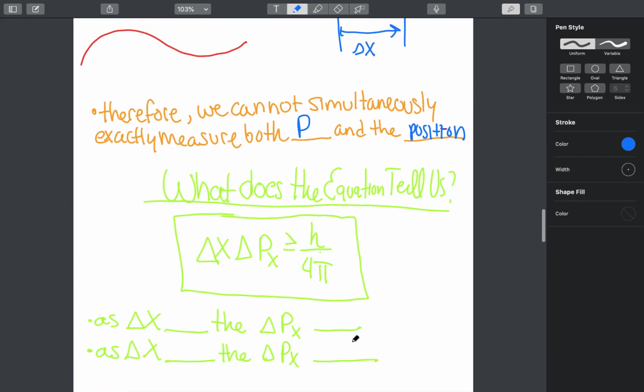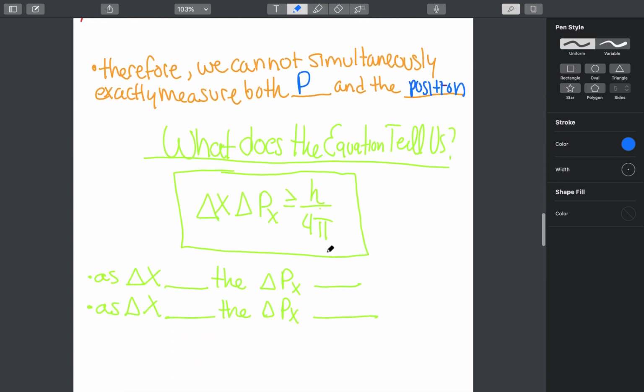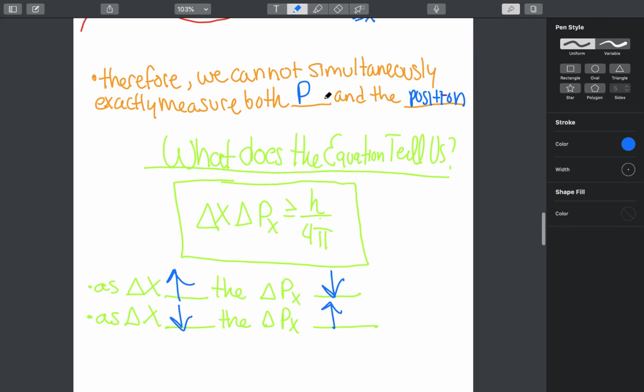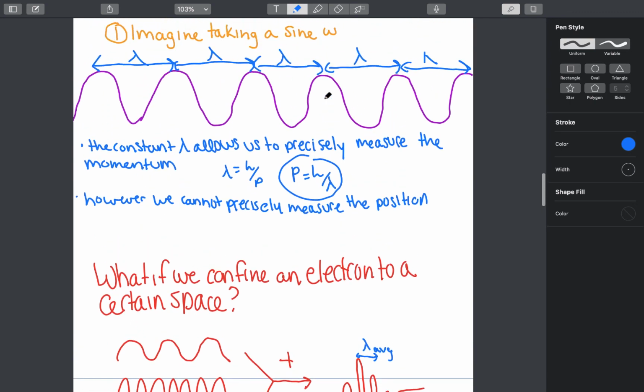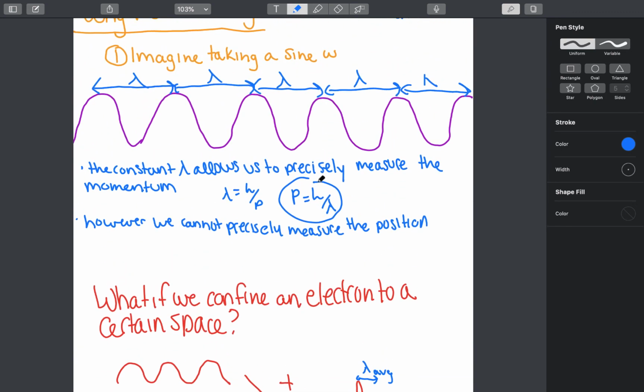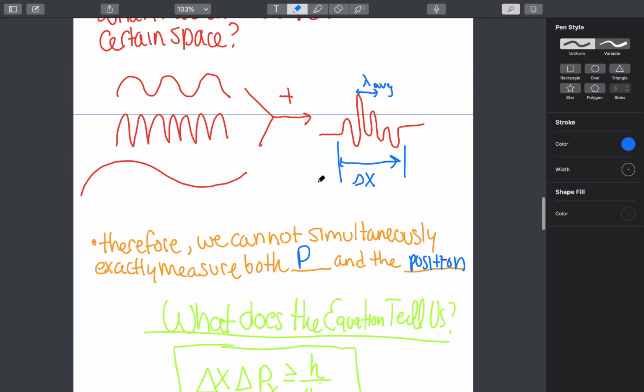And you also have to gather from all this the relationship between the uncertainty in position and the uncertainty in momentum. As the uncertainty in position increases, the uncertainty in momentum decreases. And as the uncertainty in position decreases, the uncertainty in momentum increases. So that is something you do have to know, and this relationship you have to know. However, this whole explanation here is probably something that is out of scope for the class that you are taking.